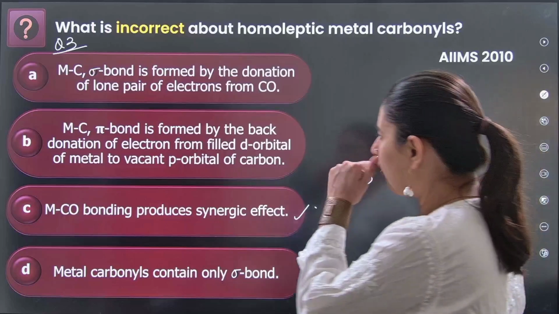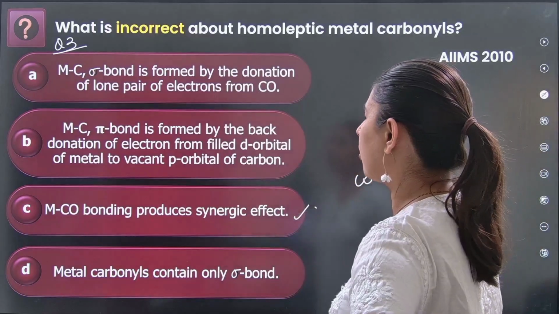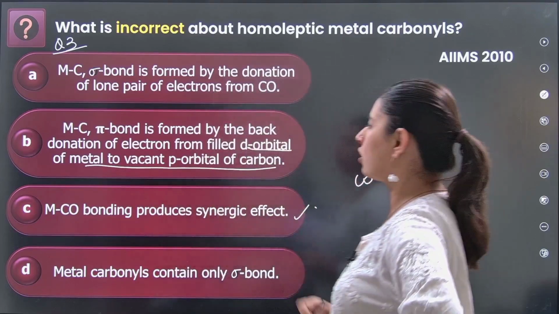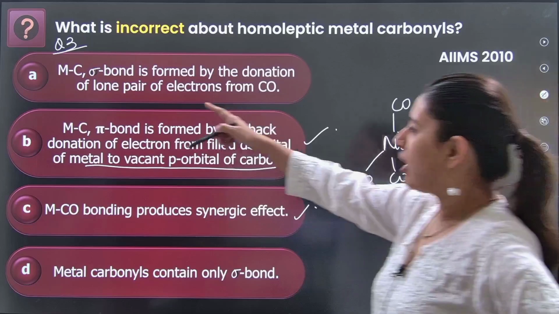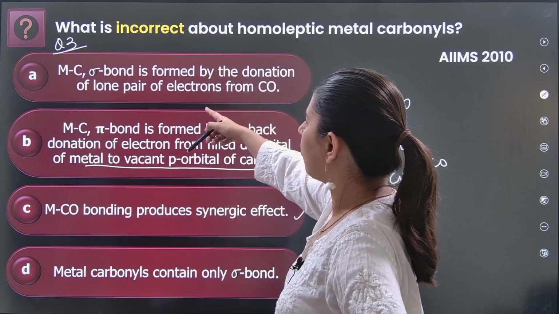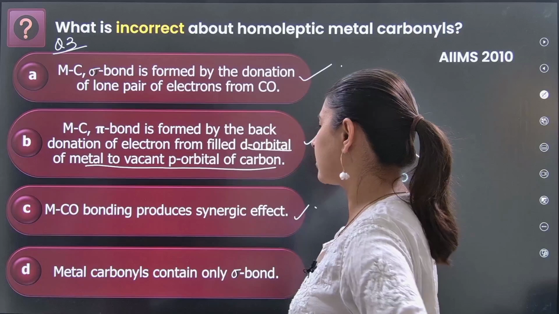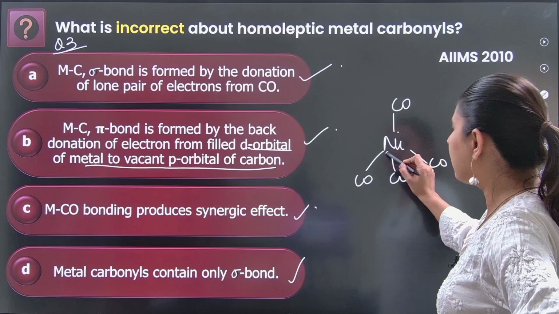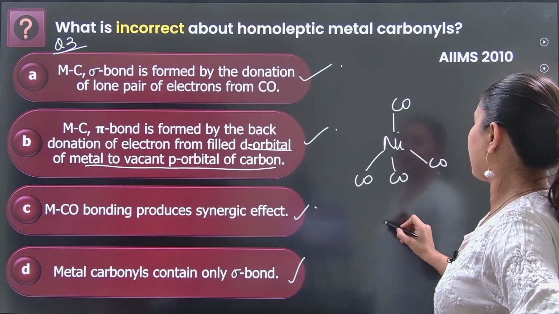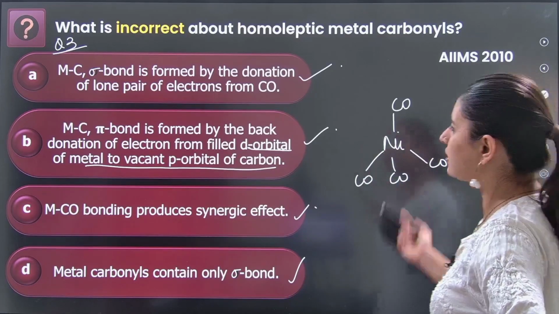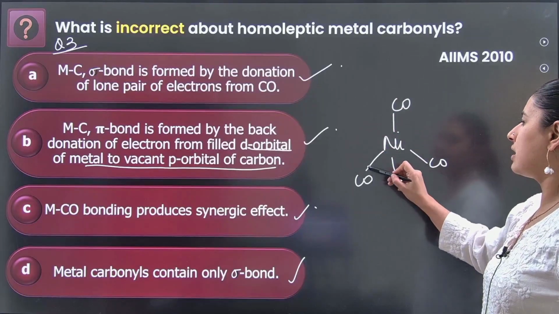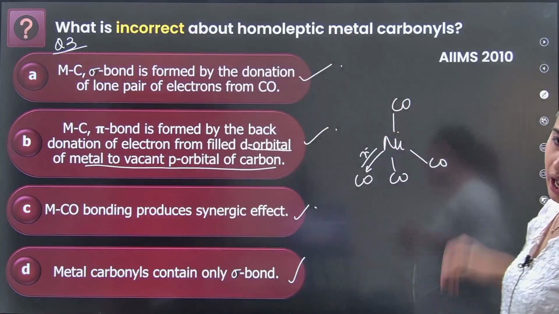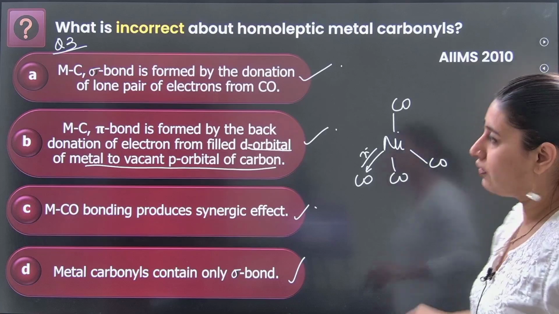Metal carbon pi bond is formed by the back donation of electron from filled d orbital of metal to vacant p orbital of carbon. Sounds correct. Metal carbon sigma bond is formed by the donation of the lone pair of electrons from carbon monoxide. Sounds correct. So yes, it is not just the sigma bond but also a pi bond that gets formed. So this is one example. You can have another example of hex, six ligands around. So you know that there is not just sigma bond but also a pi bond. So D becomes the incorrect answer. We were not asked correct, we were asked incorrect.